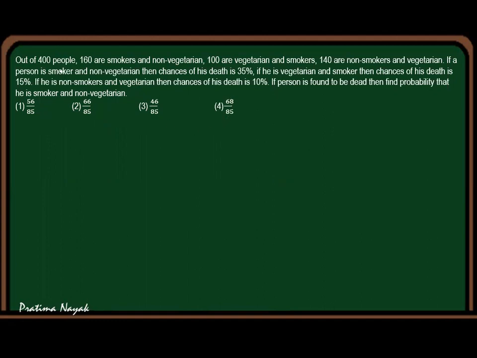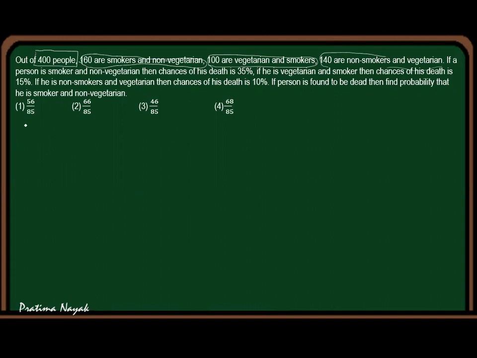So if you read the question again carefully, there are a total of 400 people. 160 are smoker and non-vegetarian, 100 are vegetarian and smoker, 140 are non-smoker and vegetarian. So that means there are three subgroups, so we may take them as event 1, event 2, event 3. I am writing the answer as for a long question asked in CBSE. You can make it short in your entrance examination without writing any formula and any notation.